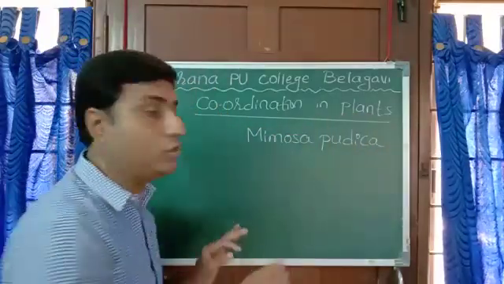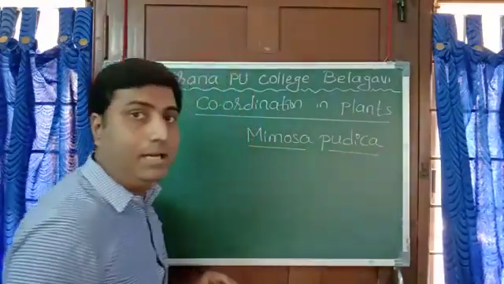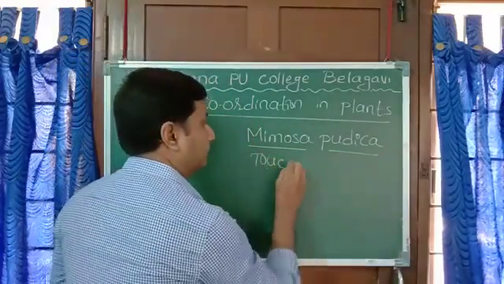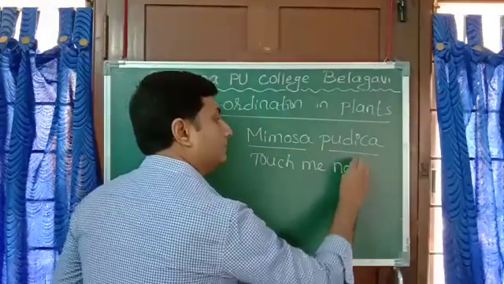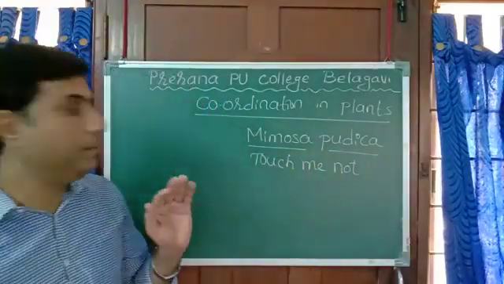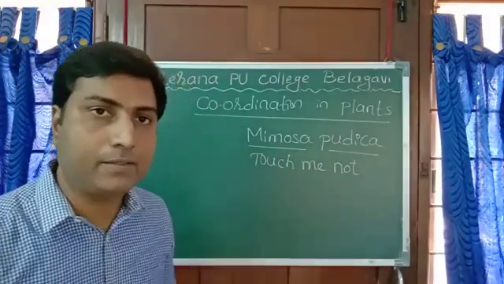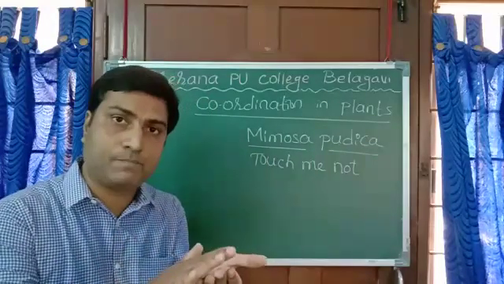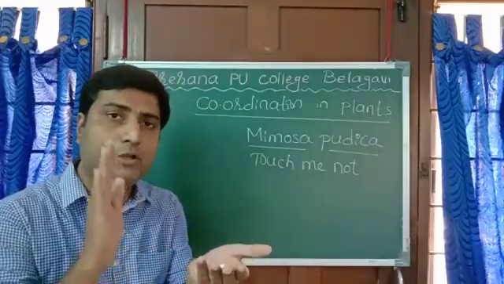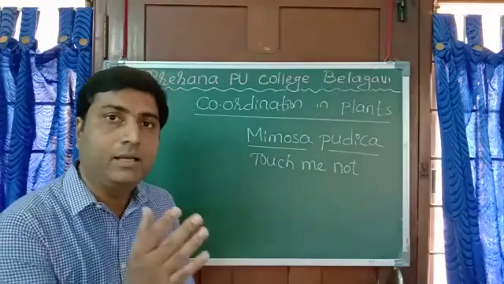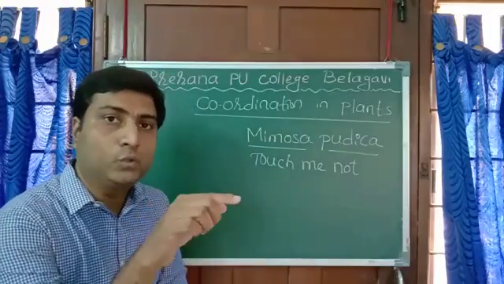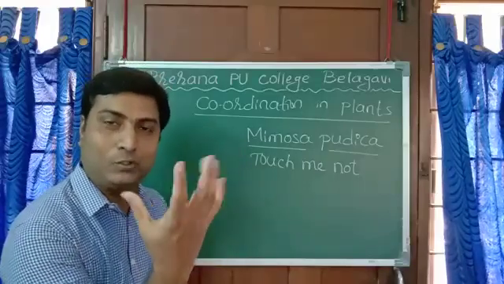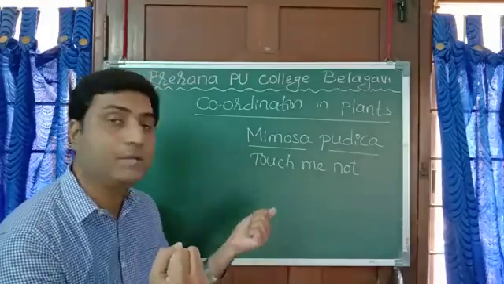Mimosa pudica. Commonly it is called the touch me not plant. Why is it called the touch me not plant? As soon as we go and touch the leaf or leaves, maybe a single leaf or many leaves, those parts which we have touched automatically get closed. So the name, touch me not.